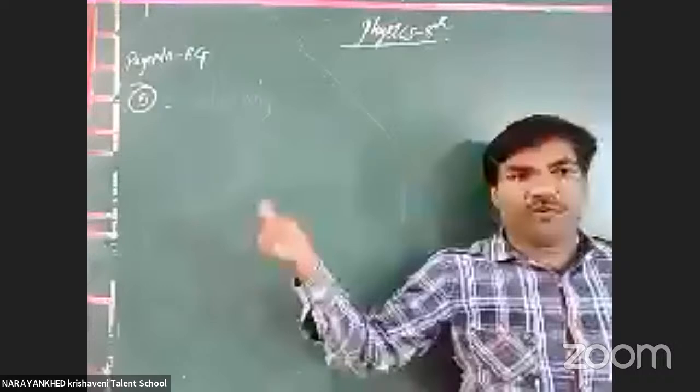So the fifth one, answer A is right. And next, there is answer B. But since it is a multiple answer type, you should check all answers. Answer B: inertia of a body may be defined as the tendency of a body to oppose any change in its state of rest or uniform motion. You know very well, a body under uniform motion or rest continues in the same situation till force is applied on it.